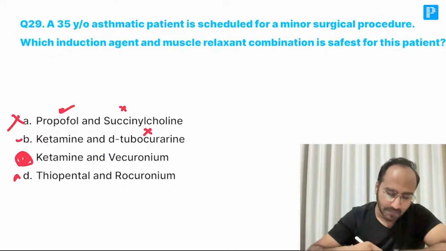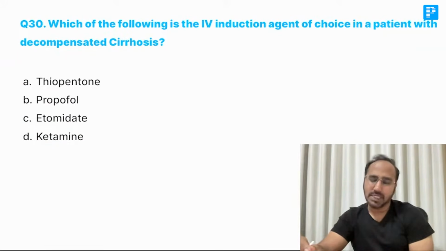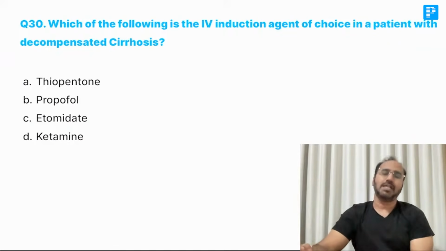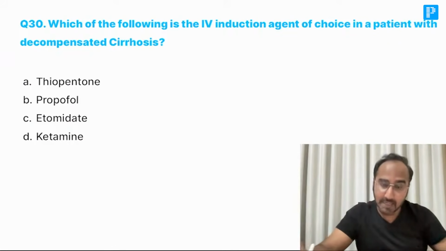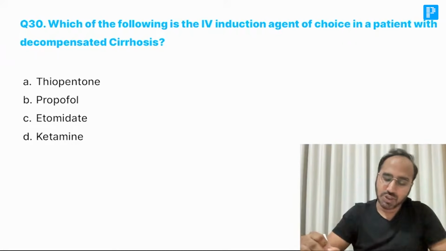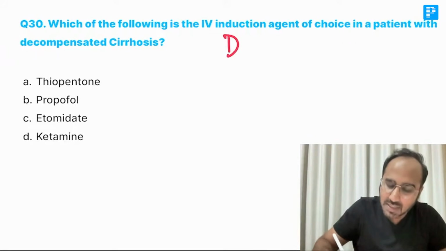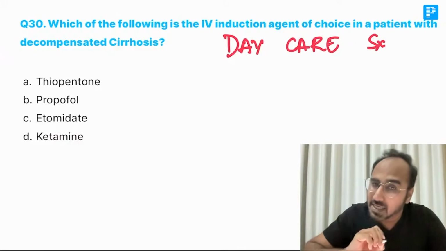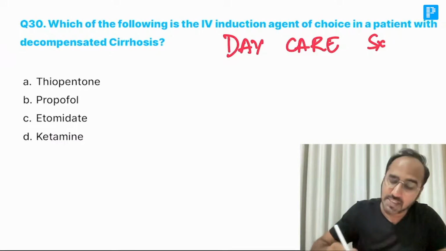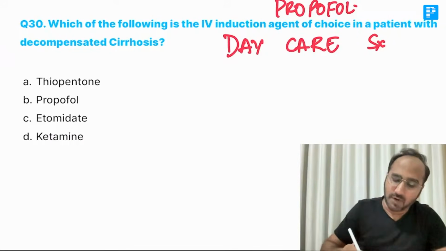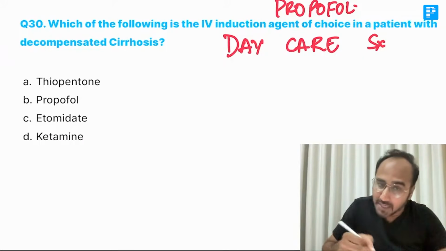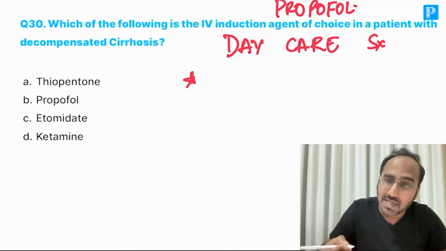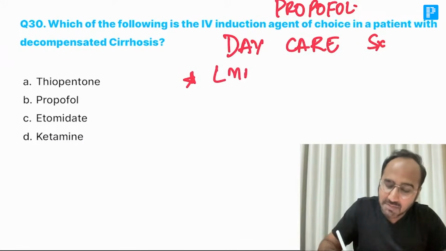So our answer is, which of the following IV induction agents is of choice in a patient with decompensated cirrhosis? A patient with decompensated cirrhosis. My answer should be what? Basically, I will use an IV induction agent that can be safely given in daycare surgery. When I am writing daycare surgery, remember, which is the IV induction agent of choice for daycare surgery? Propofol. Whenever I am writing propofol, remember daycare surgery, if the patient comes to me, I will put an ET tube or LMA, I will put a laryngeal mask airway.